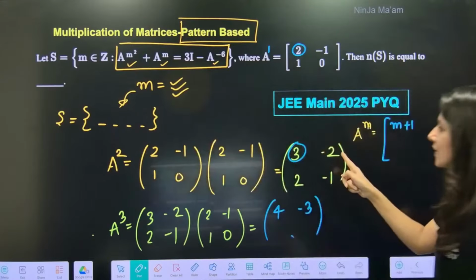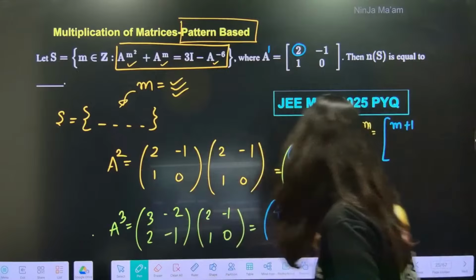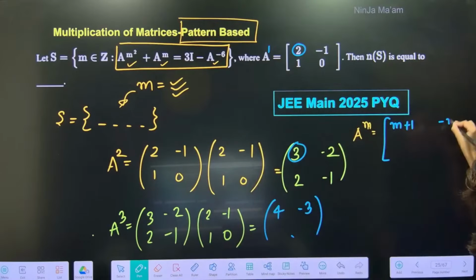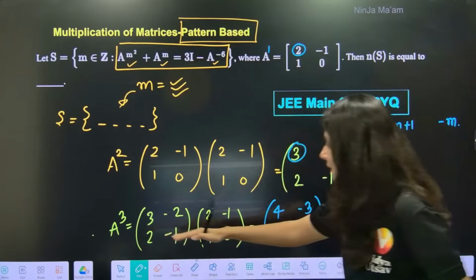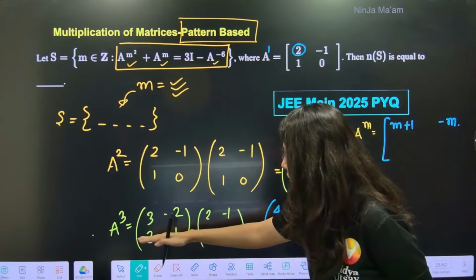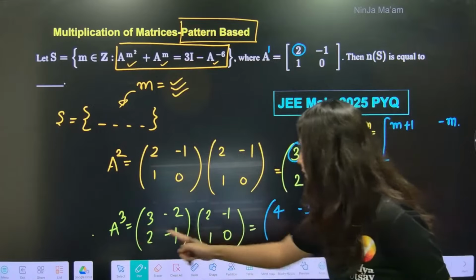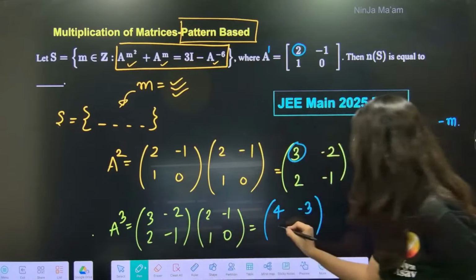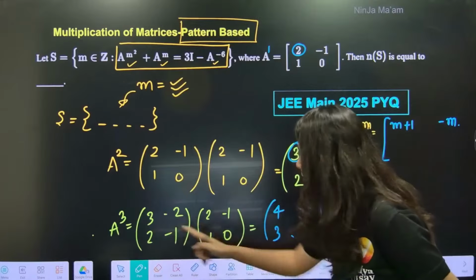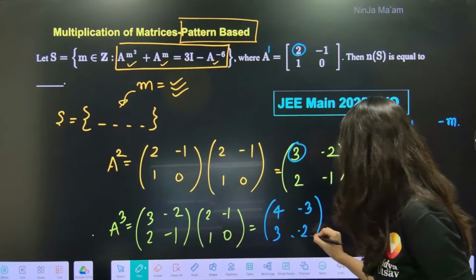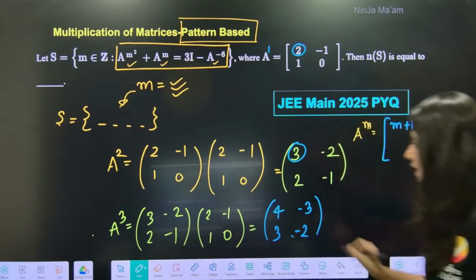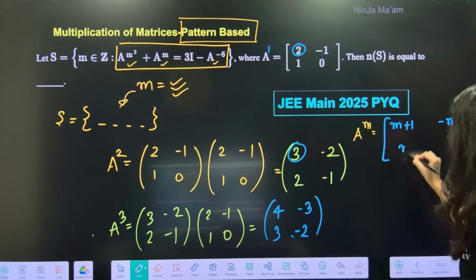A power 2 is having minus 2. A power 3 is having minus 3. So this is just minus m, everybody. And over here, can you see this very thing? Okay. Second column and this. The 2 2s are 4 and minus 1. So this is 3. And you know what? Minus 2. So this is minus 2. Okay. So can you see this is minus m, this is m.